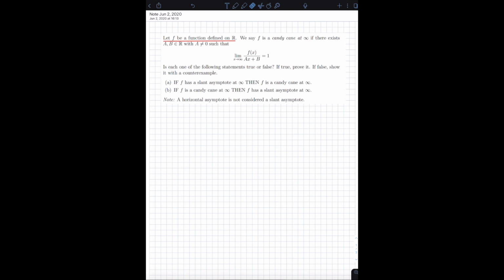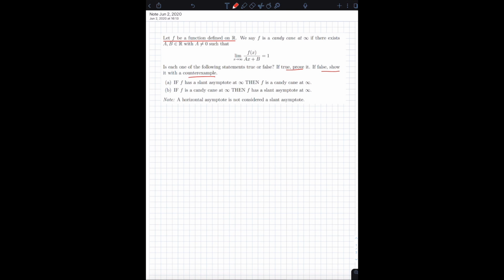Okay, so it asks, is each one of the following statements true or false? If true, you have to prove it, of course. And if it's false, you have to show it with a counterexample. Let's begin. Let's see what part A says. So part A says that if f has a slant asymptote at infinity, then f is a candy cane at infinity.